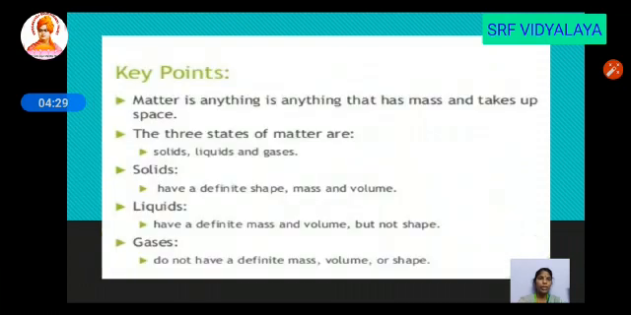So now the key points. Through this session what we have learned, we can just recall. So key points are, matter is anything that has mass and takes up the space. Three states of matter, that is solid, liquid and gas. Solid has definite shape, mass and volume. Liquid has definite mass and volume but no shape. Gases do not have definite mass, volume and shape.